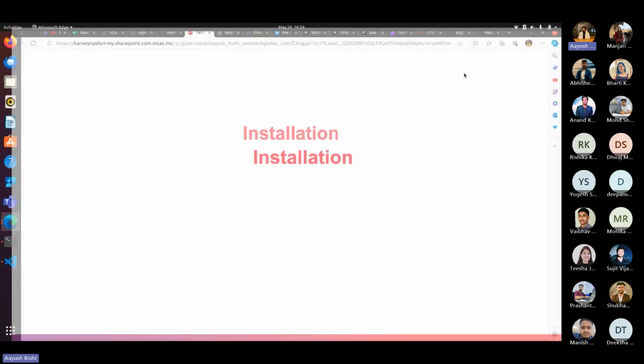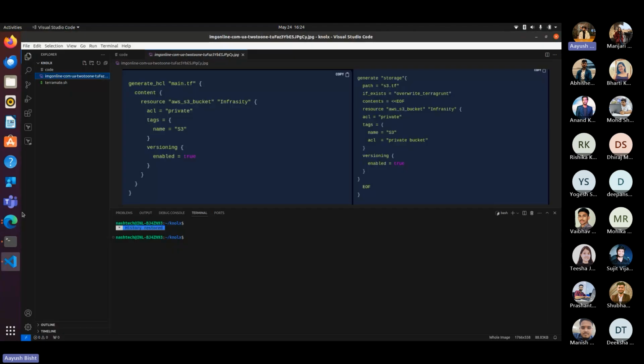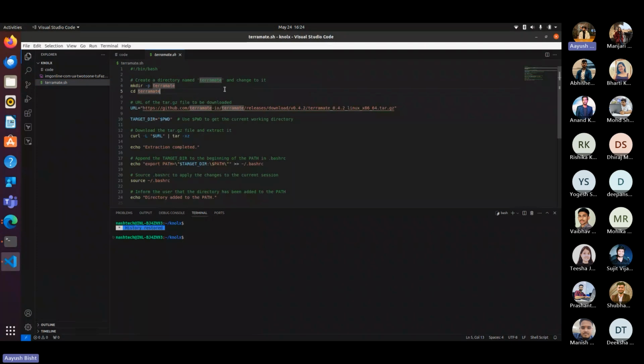So next is the installation. For installation, I already wrote a script for that. In the script, I'm using a directory and storing the URL for the tar file, and then curling it, then extracting, and then exporting its path in the .bashrc. So that's how we install Terramate in our system.